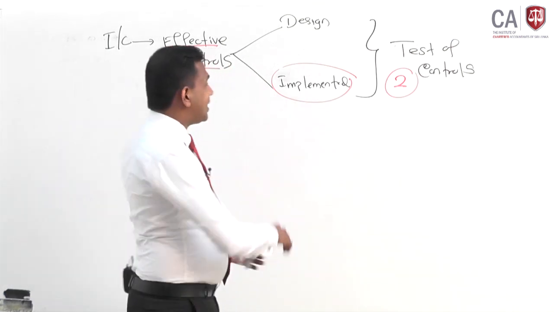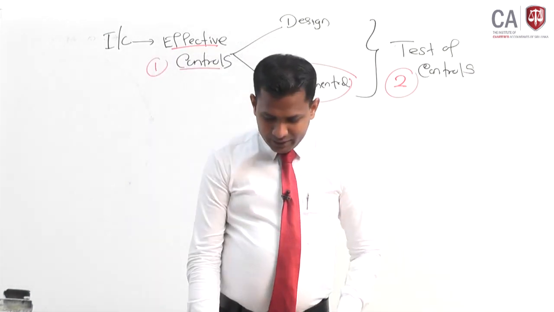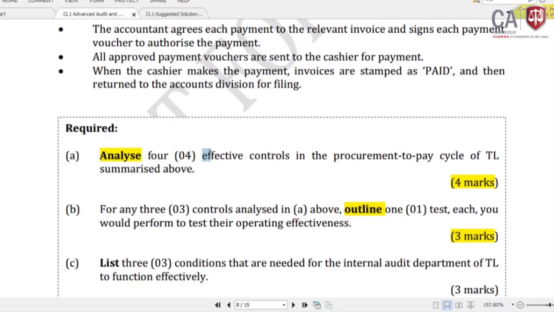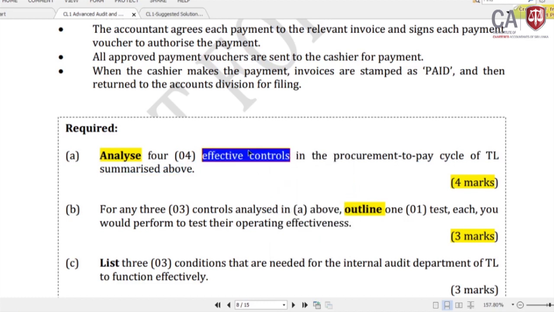So if you know the control, writing the test of control is nothing. But always remember, the examiner is asking here not just for a control, but you have to write the effective control, that is, a control which fulfills the objective of the particular control. Not all the controls.